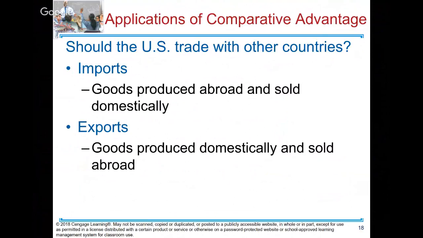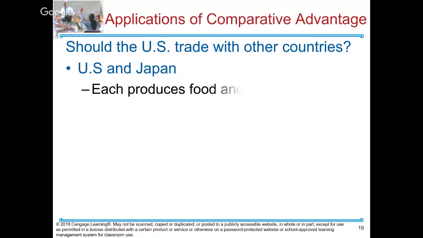But if you look at all the airplanes in the world, they're either Airbus, which is produced by Germany and France, or Boeing, which is produced by us. Why do we produce Boeing here in America? Because we have the technology and the skilled labor, and technology-intensive, capital-intensive production is our specialty. So we specialize in those goods and sell airplanes to other countries, and other countries sell their cheap products to us. Make sense? All right, so should countries trade? Of course we should trade.